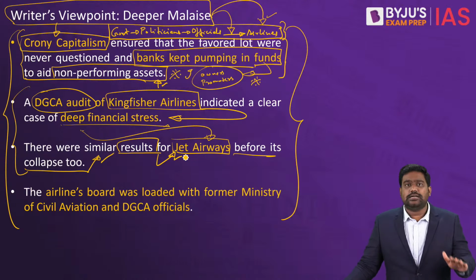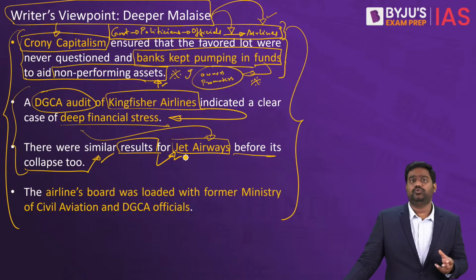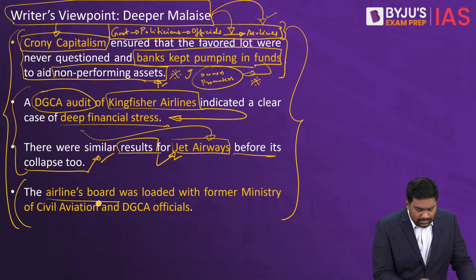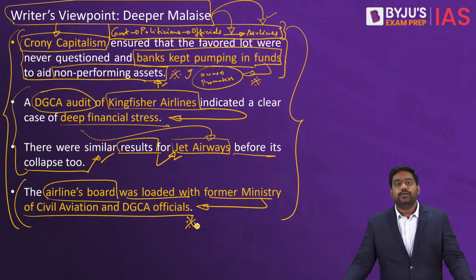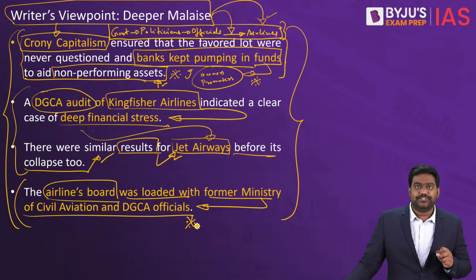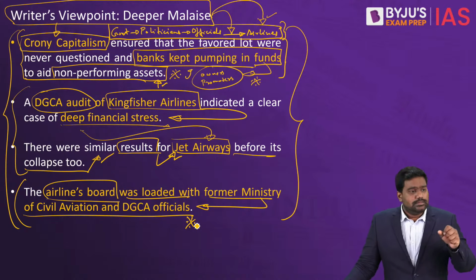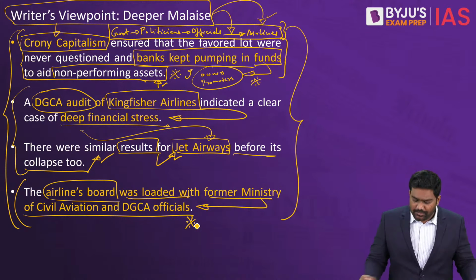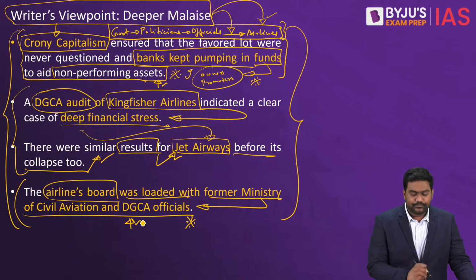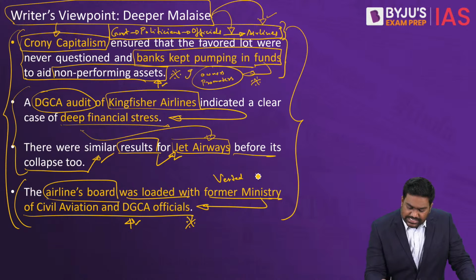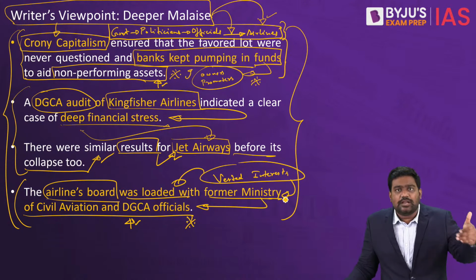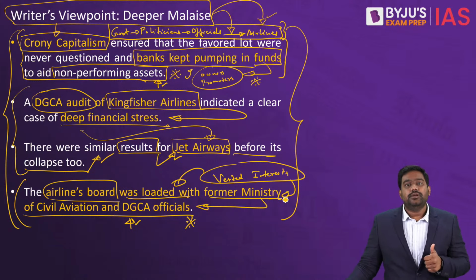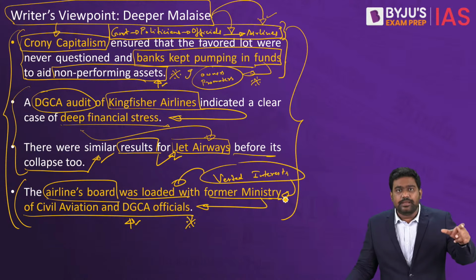This is a serious allegation, a concern that the writer brings up, and there is an element of truth to it as well. Look at this very, very important point that the writer is making. It's a factual point. If you look at some of the boards of these airlines, the board of directors and governors, these officials, they would have been retired from Ministry of Civil Aviation or DGCA. Basically, this is a vested interest which is getting created. Former government officials who are supposed to regulate these companies, they themselves take up post-retirement employment in these airlines. So there is a vested interest for them to favor some airlines.